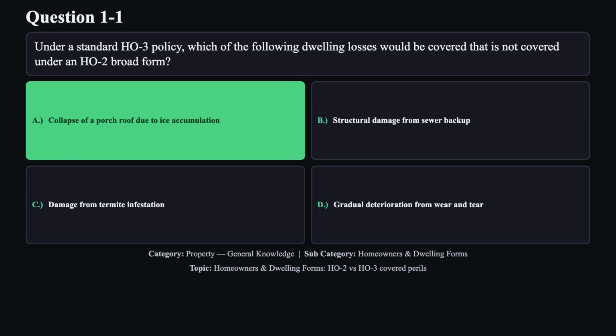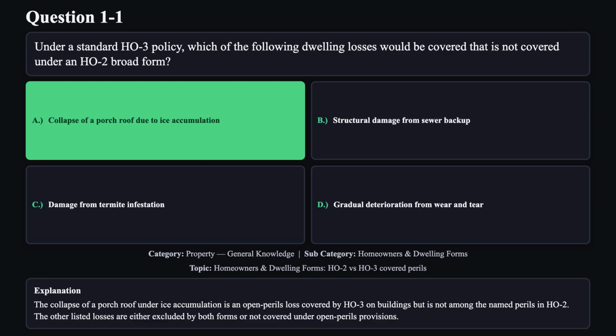The correct answer is A. The collapse of a porch roof under ice accumulation is an open perils loss covered by HO3 on buildings, but is not among the named perils in HO2. The other listed losses are either excluded by both forms or not covered under open perils provisions.